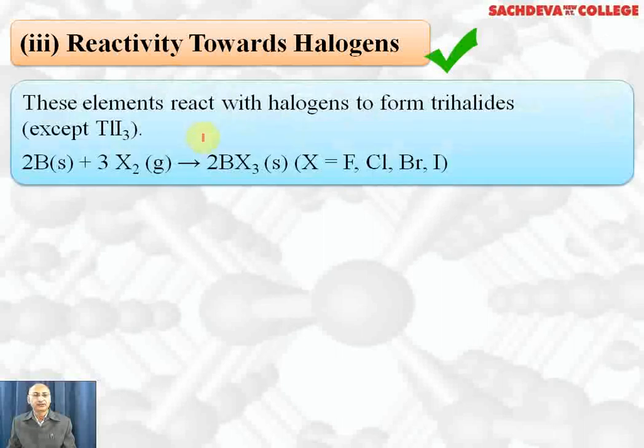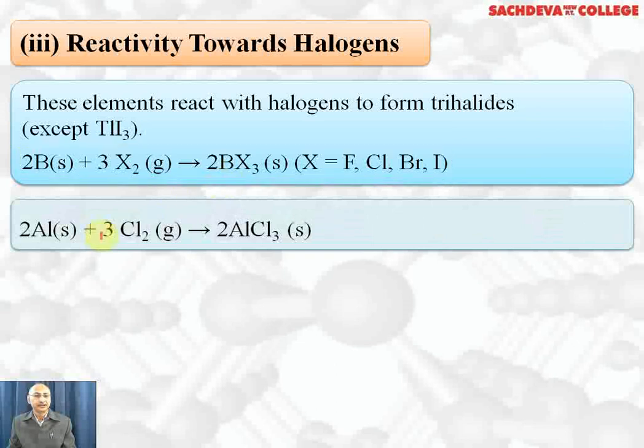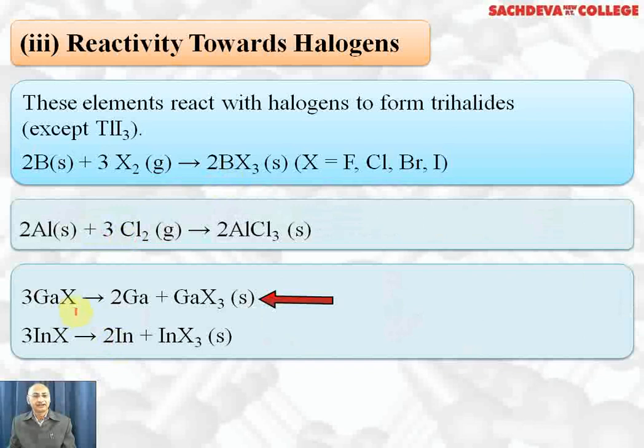Next we are taking reactivity towards halogens. All elements react with halogens to form trihalides except thallium, which forms monohalides more easily. Boron reacts with halogens to form boron trihalides BF3, BCl3, BBr3 and BI3. Aluminium reacts with chlorine to form aluminium chloride. Gallium monochloride undergoes a disproportionation reaction to form gallium and gallium trihalide because their trihalides are more stable. Indium monohalide also undergoes a disproportionation reaction. It changes to indium and indium trihalides. The reason is trihalides are more stable than monohalides.